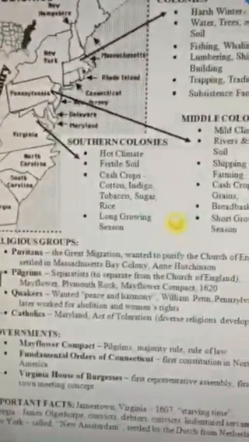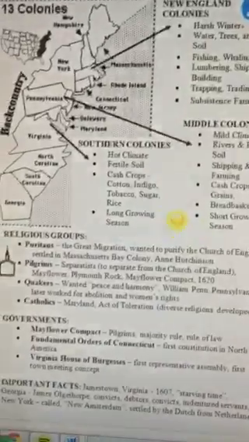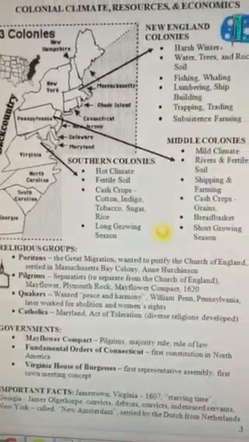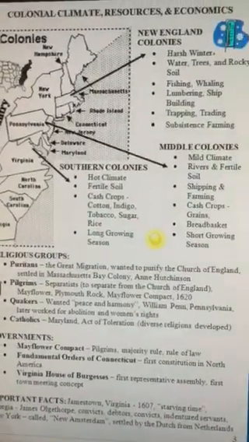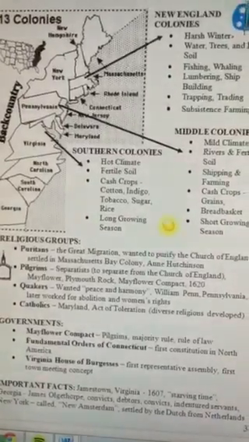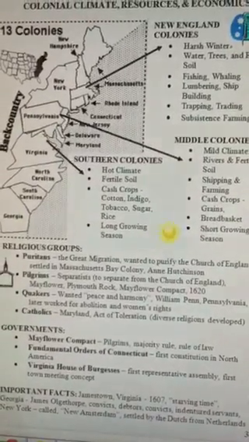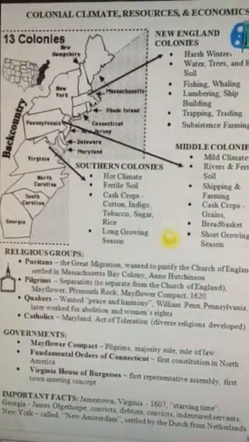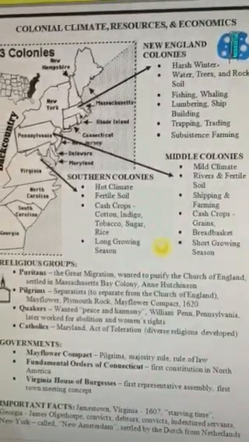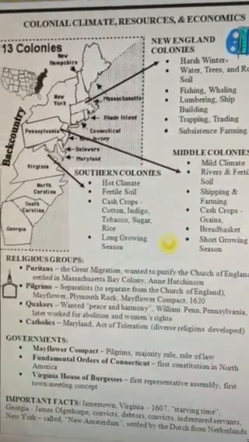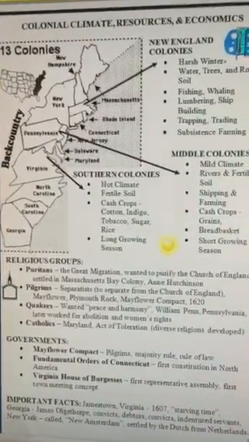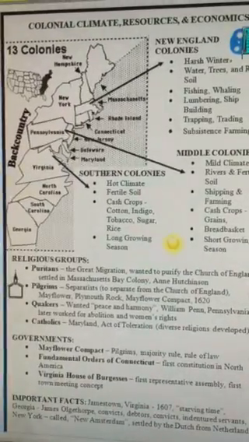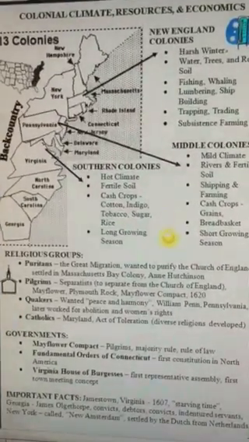Last time we left off talking about the 4 religious groups in the colonies, and that's where we're going to continue today. So we have the Puritans, who wanted to purify the Church of England, talked about them last time. The Pilgrims, aka the Separatists, who established Plymouth Rock and wrote the Mayflower Compact, which was an important founding document. And obviously, we need to remember that important date for Plymouth is 1620.